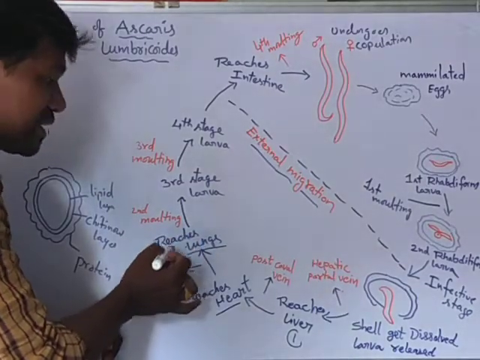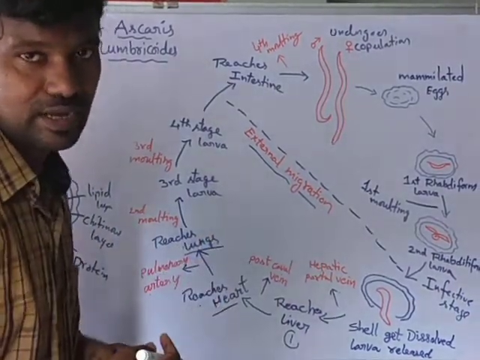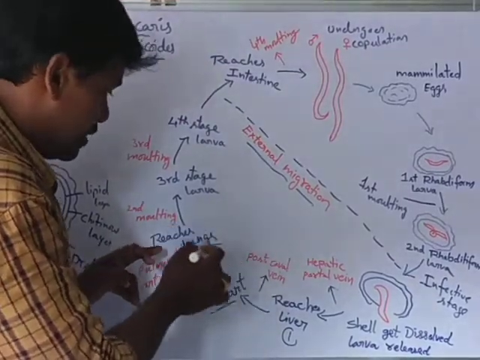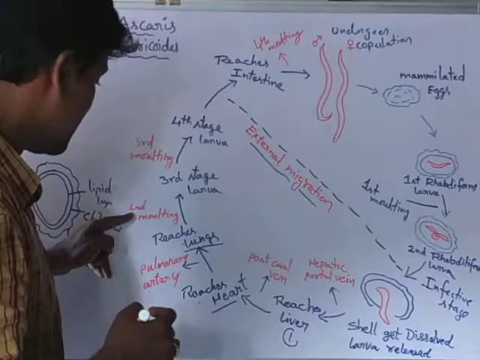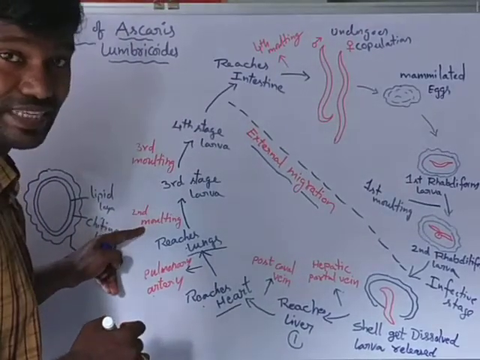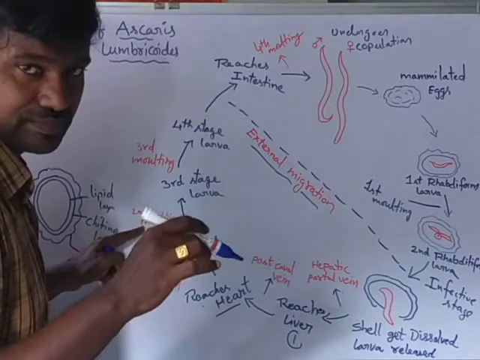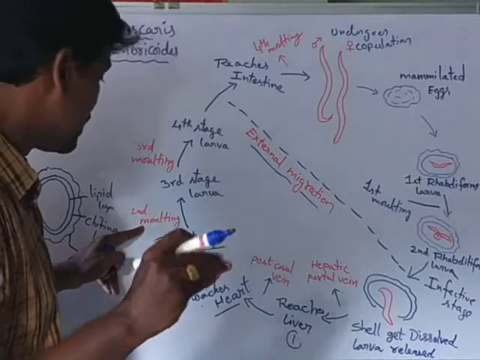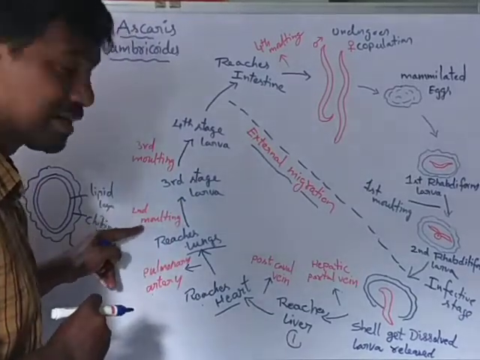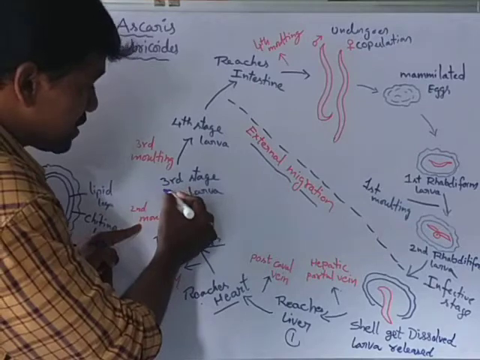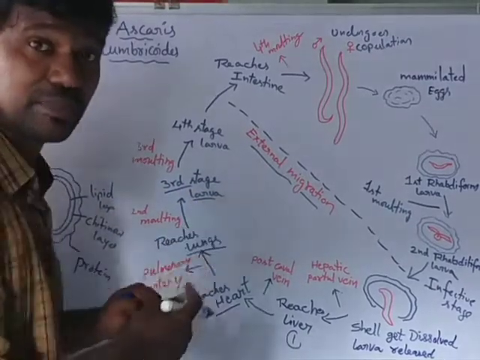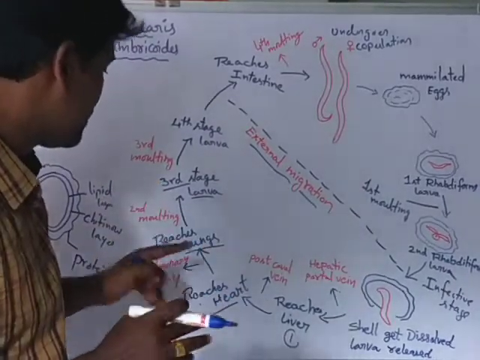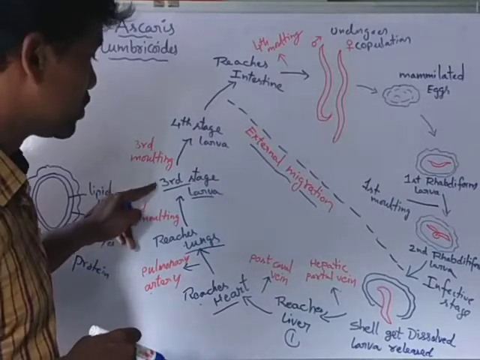In the lungs, the alveoli are present. In the alveoli, the second rhabditiform larva undergoes second molting to produce the third stage rhabditiform larva.